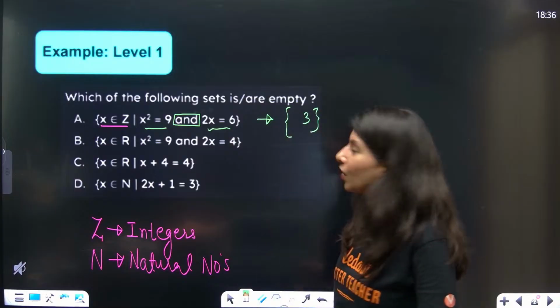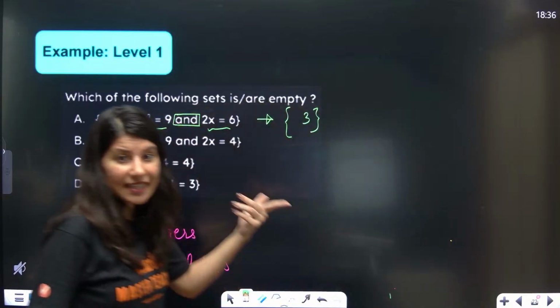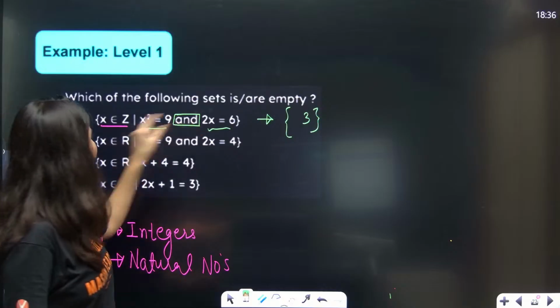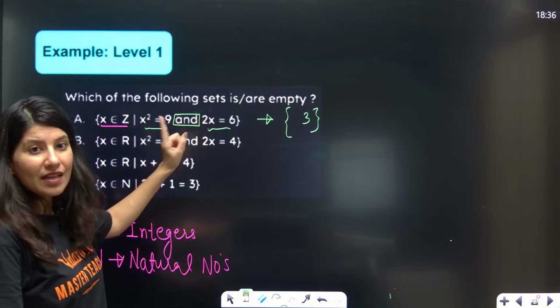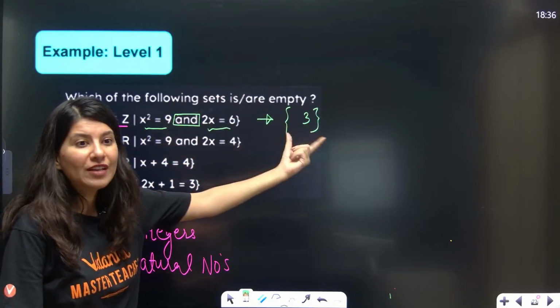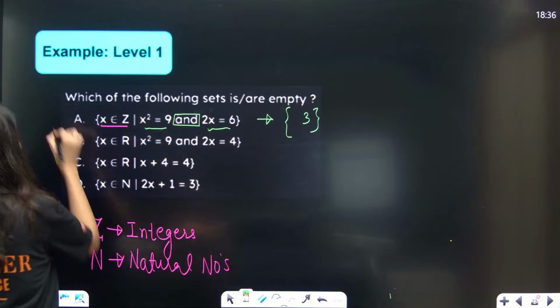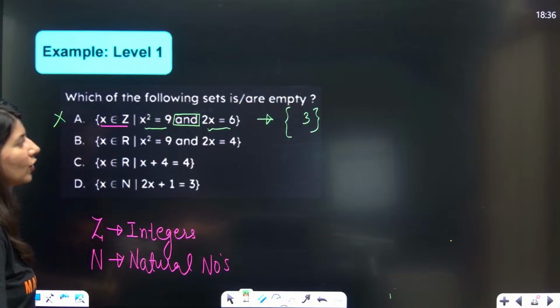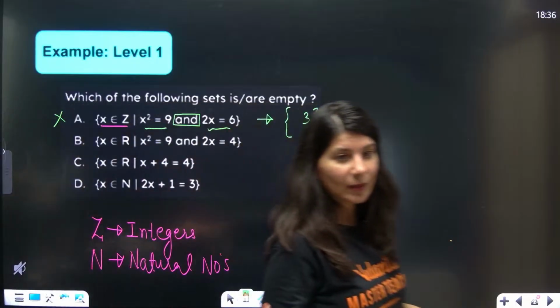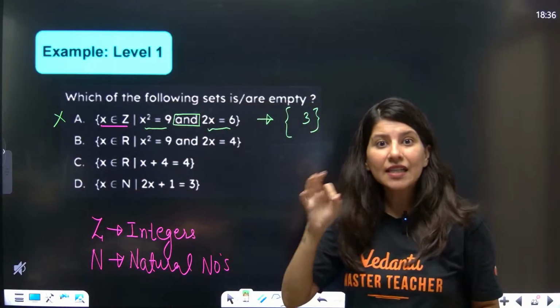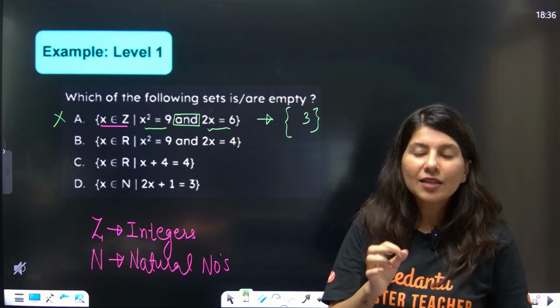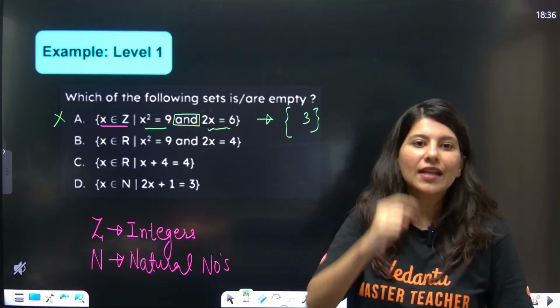And 3 is an integer, by the way. So this set builder form converted into roster form will have one element. So is option A an empty set? No, not an empty set. It is a singleton set, by the way. Singleton set means a set having one element.